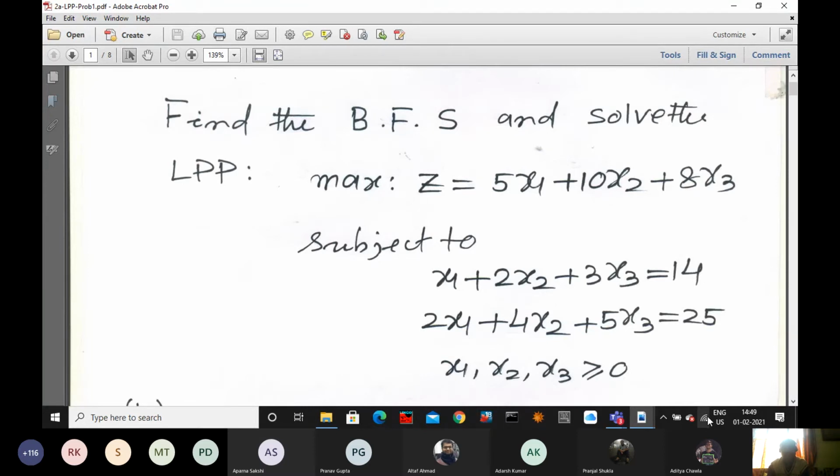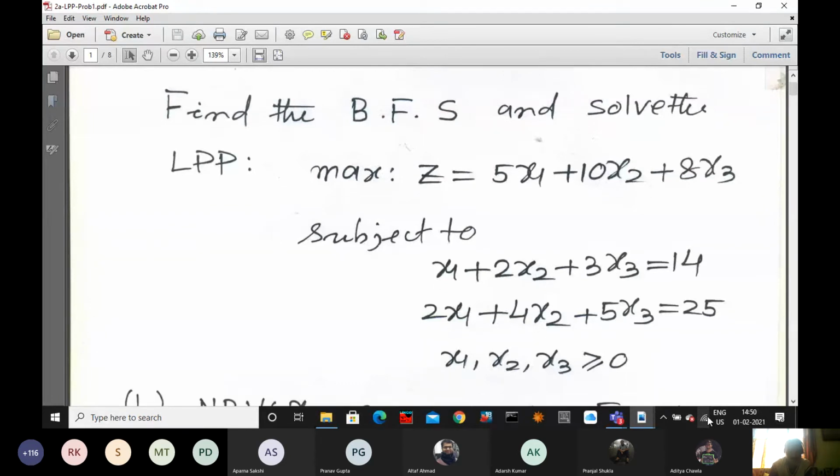Now which method will you apply to solve? Just name all the methods. Let us say we know the dual simplex method. First one, big M method. Second one, two-phase simplex method. Third one, dual simplex method. Of course, the basic feasible solution is also a method, and this is always applicable to all linear programming problems. If I'm asking what are the methods, including the basic feasible solution method, there will be 4 methods, 3 plus 1. Yes or no?